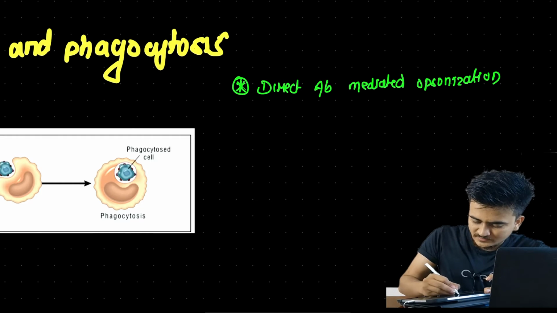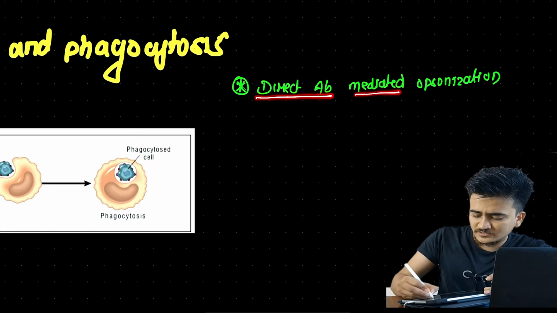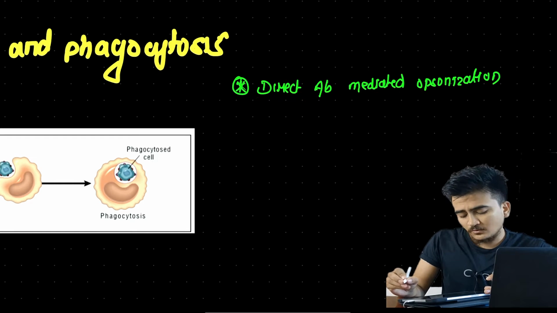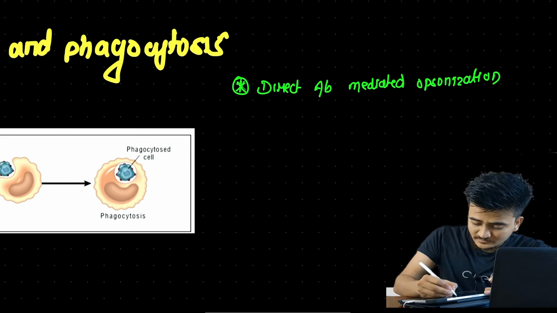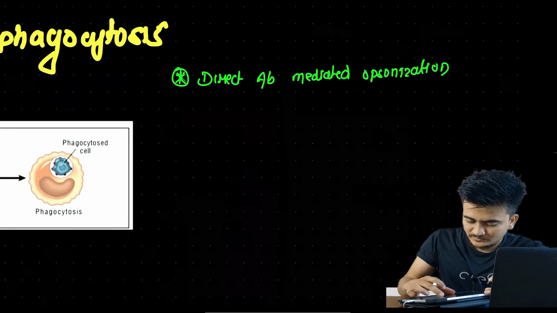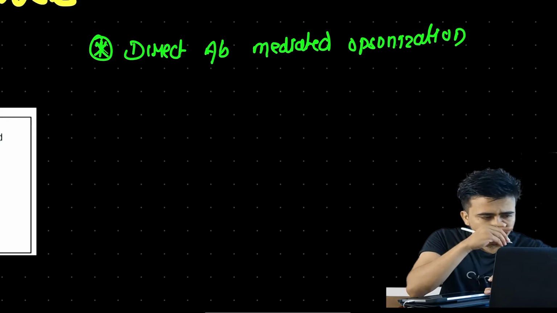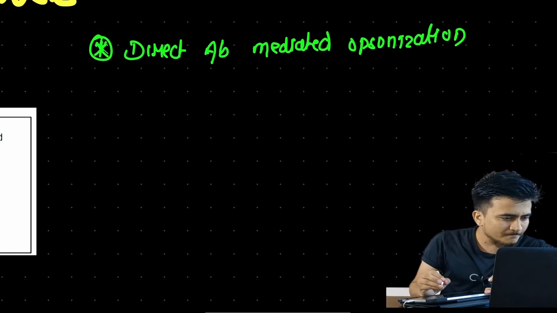From the word it is clear, it occurs with the help of antibody, directly. Here the thing that we need to know is, let us suppose